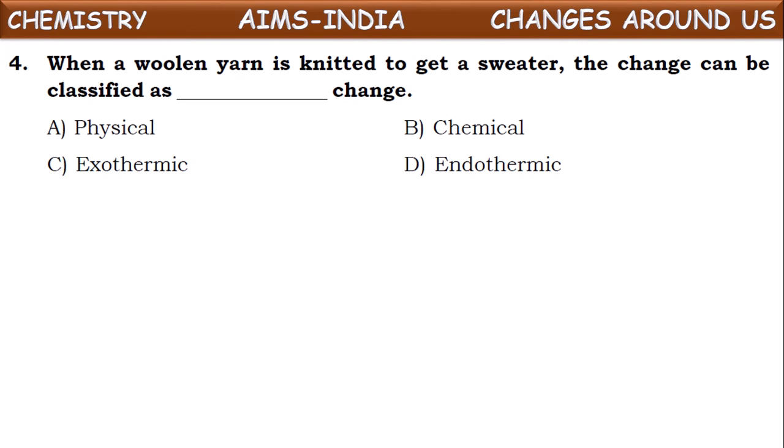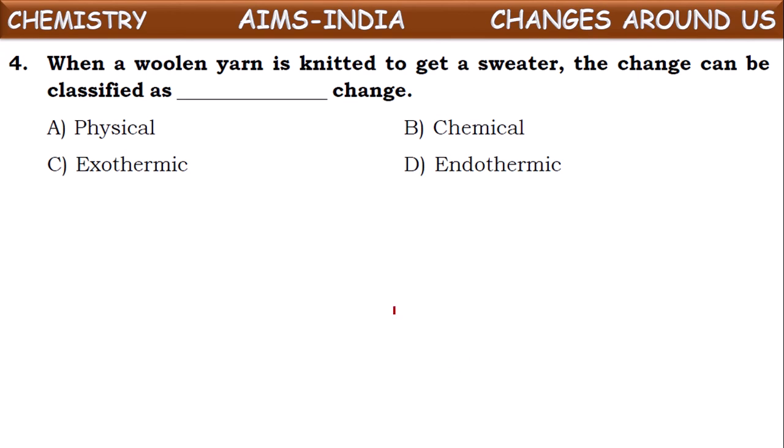Initially it was like yarn and finally it became like a sweater or garment. It is a position change, a shape change. But if you observe, there is no change in its chemical composition. Initially it is woolen, and after that also the sweater is made up of wool itself. So we can say it is just a physical change.